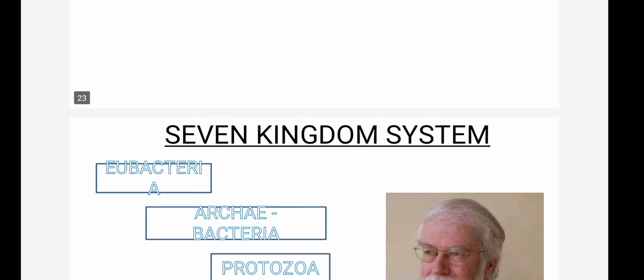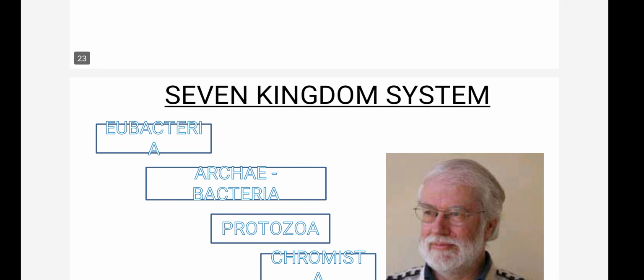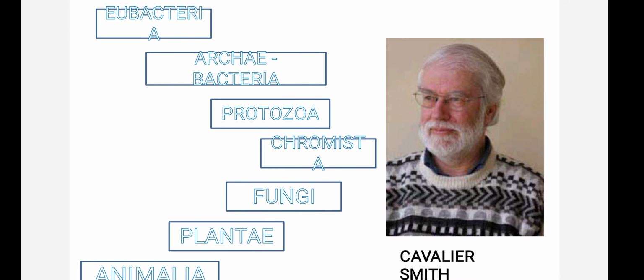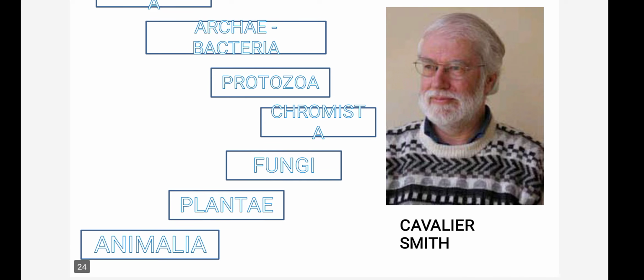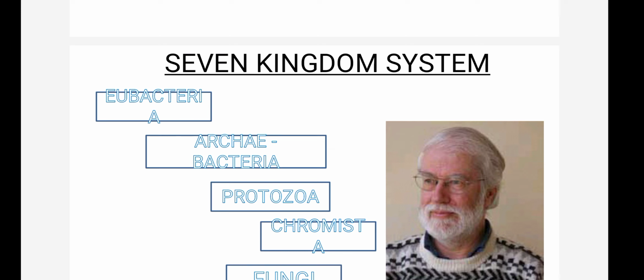Now coming to the next classification, the 7 kingdom classification: Eubacteria, archaea, that is archaebacteria, third protozoa, fourth chromista, fifth fungi, sixth plantae, seventh animalia. So scientists classify the organisms into 7 major groups. Eubacteria is the first one; eubacteria means bacteria. Archaebacteria are the organisms which are living in extreme conditions.